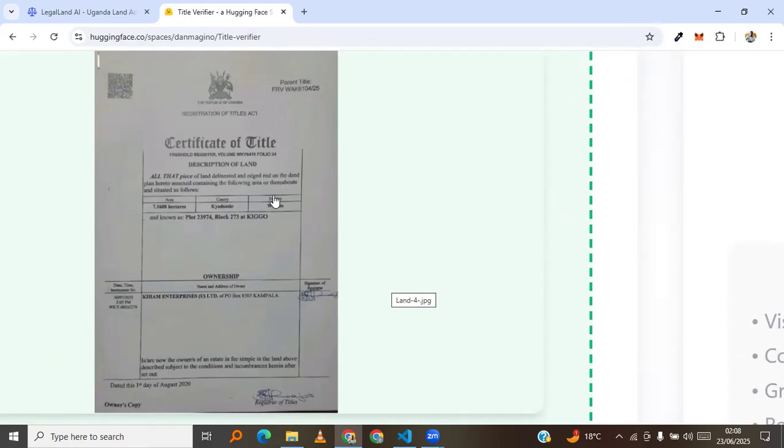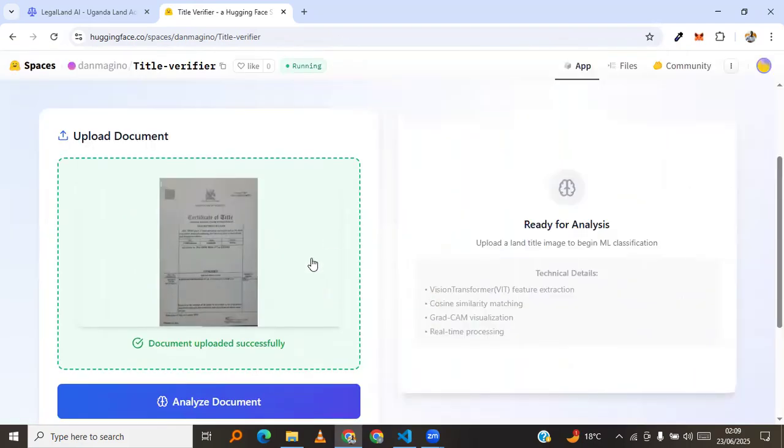Then we have this part here, this down here. Then there are about 10 features that were mentioned. This feature, this here, signature here, the date here, owner's copy, and this. So there are about 10 features that were mentioned.